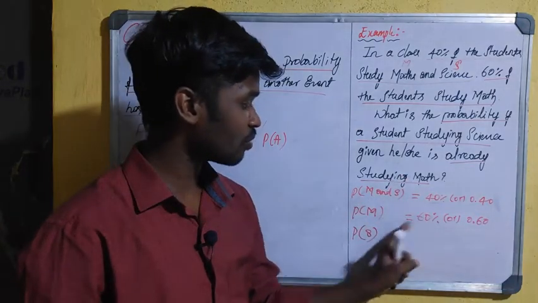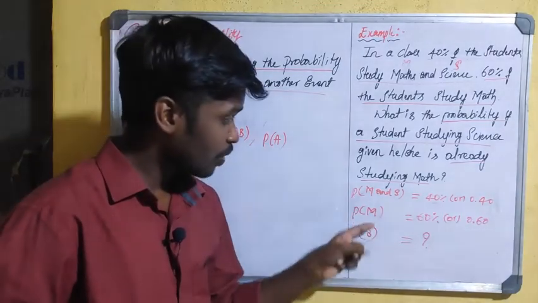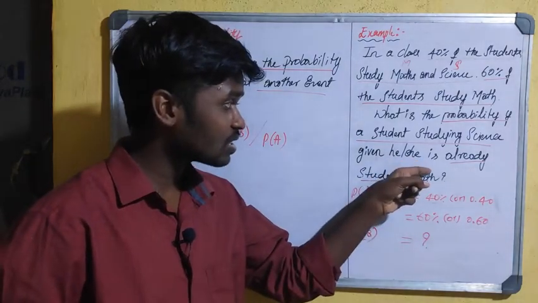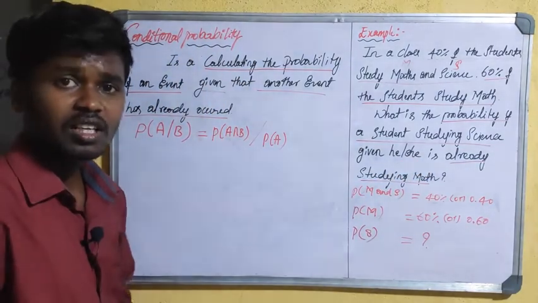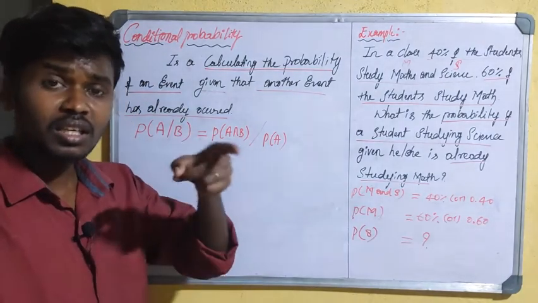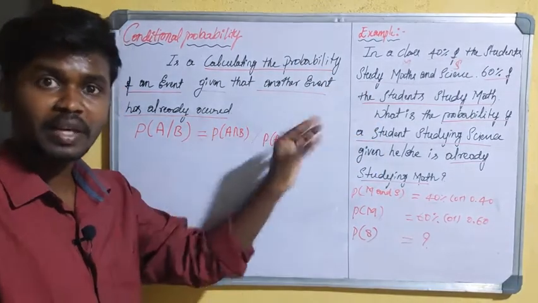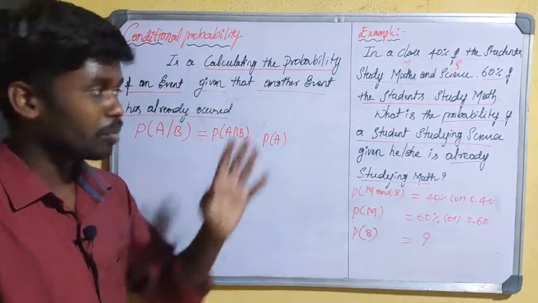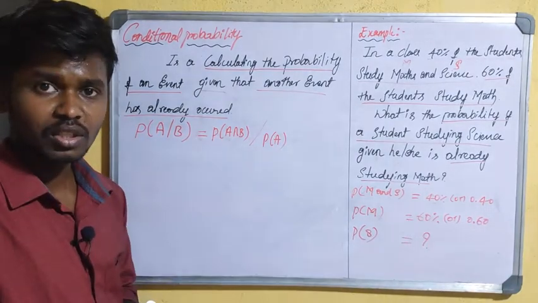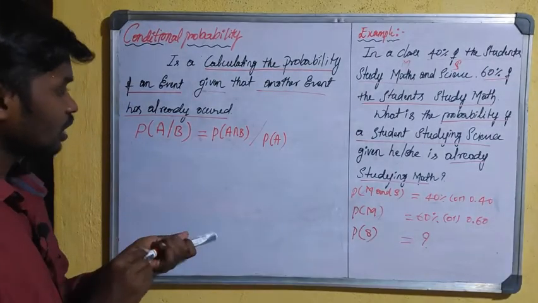So based on this information we have to calculate the probability of the student studying science if the student studied maths is already given. Already given in the sense, we have to apply the conditional probability formula. Also you have to consider whether the given events are dependent events or independent events. Based on this you have to apply the conditional probability or dependent rule. According to the condition we are going to solve the problem.